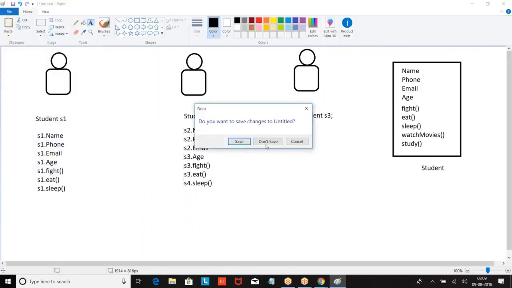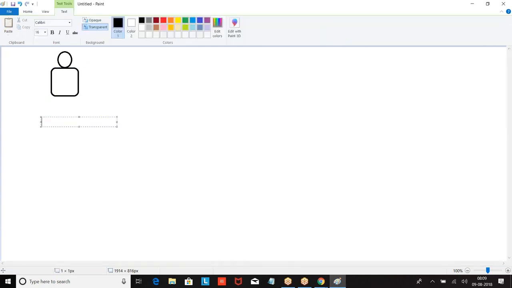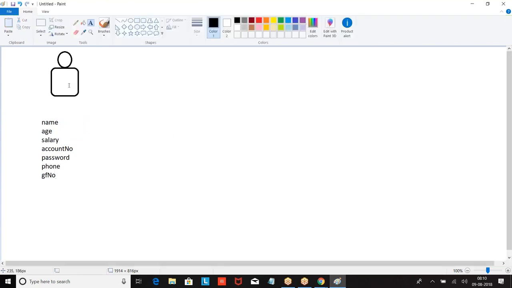I have some data. This guy, Satish, has some data: my name, age, salary, account number, password, my phone number, my girlfriend's number. Now understand the concept.